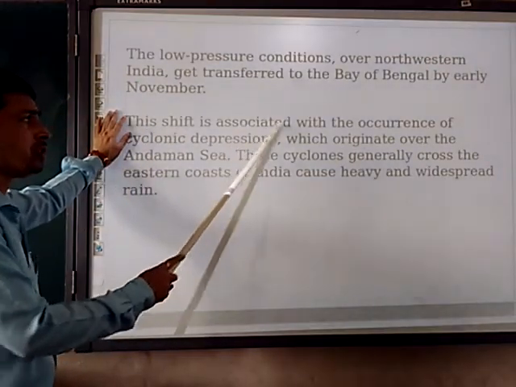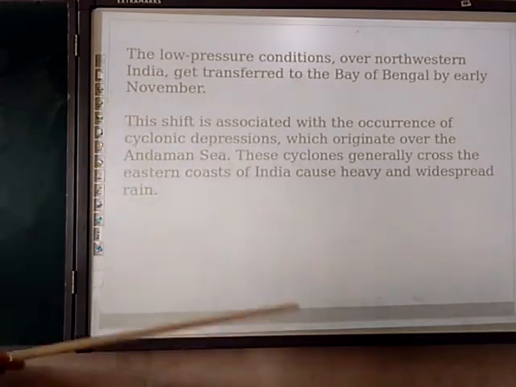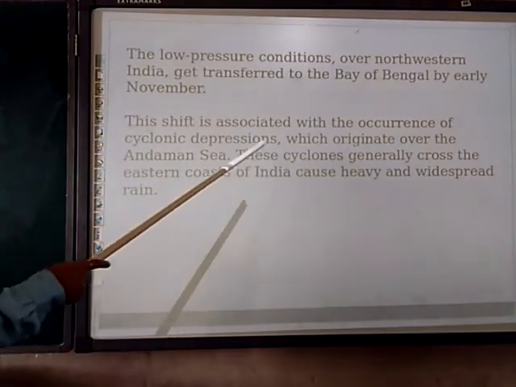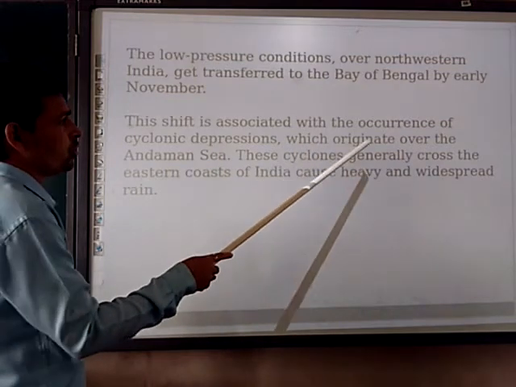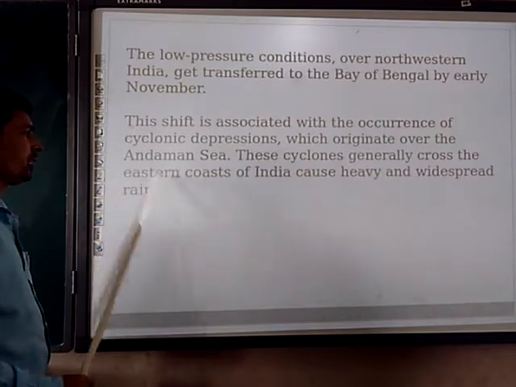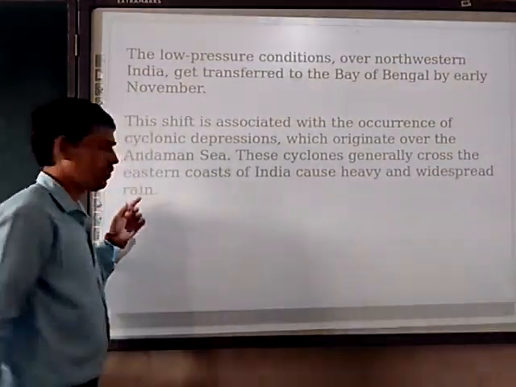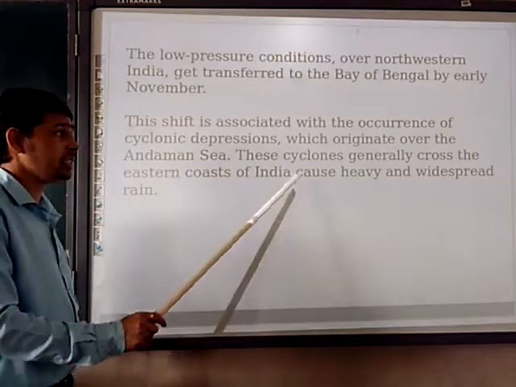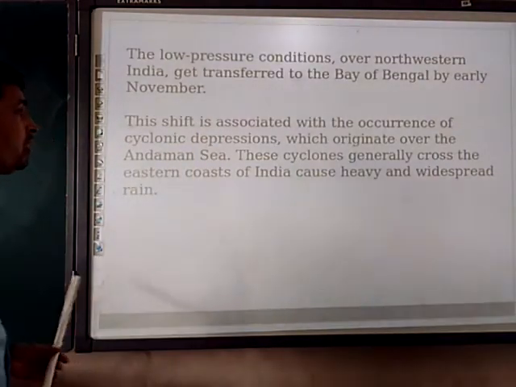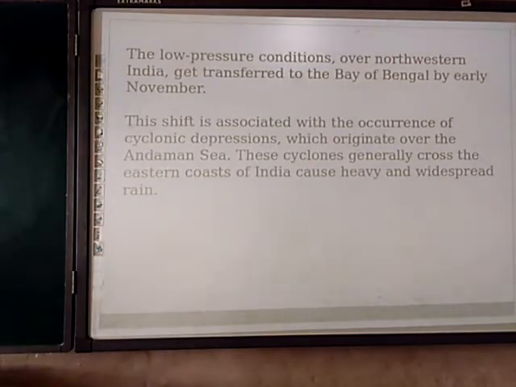This shift is associated with the occurrence of cyclonic depressions which originate over the Andaman Sea, and these cyclones generally cross the eastern coast of India, causing heavy and widespread rain. That is the main reason why Chennai receives more rainfall in the winter season. Please make a note of it. This is a very important question.